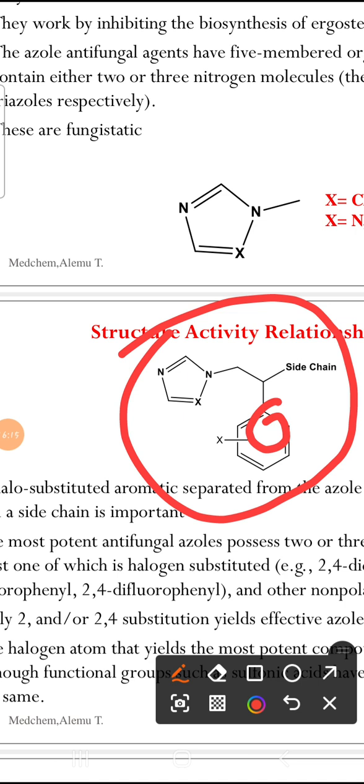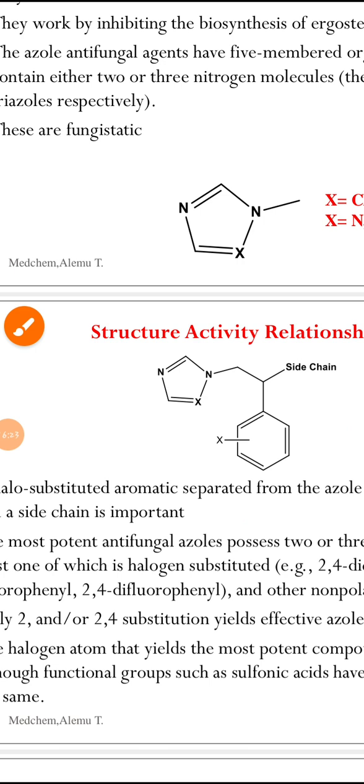This is the second very important thing for potency. Thirdly, substitution of halogen on one of the phenyl rings. I say that the number of phenyl groups for azole may be 1, 2, or 3. Azoles containing 2 and 3 aromatic rings or phenyl groups are more potent than one aromatic ring containing compounds. But there are also other factors that will affect the potency of these compounds.